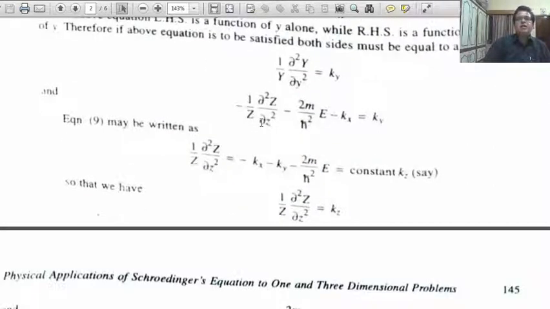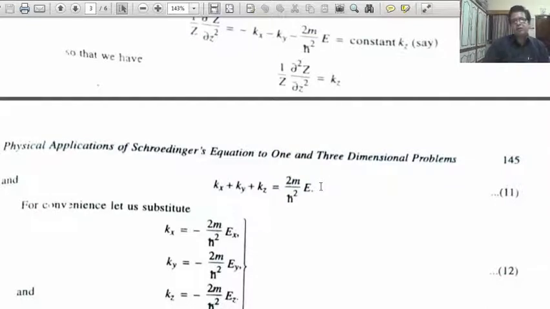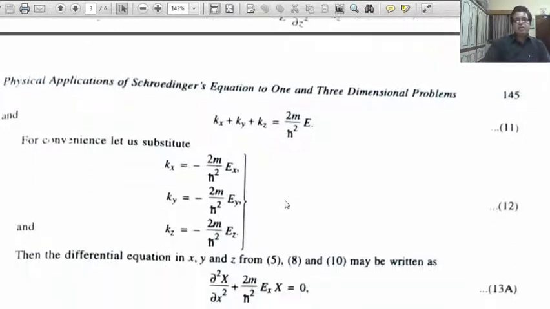Again at last the z component is taken towards the left hand side, equal to kz, and the remaining term is also equal to kz, and this becomes kx plus ky plus kz equal to 2m upon h cross square E. For convenience, let us substitute kx equal to minus 2m upon h cross square Ex, ky equal to minus 2m upon h cross square Ey, kz equal to minus 2m upon h cross square Ez.